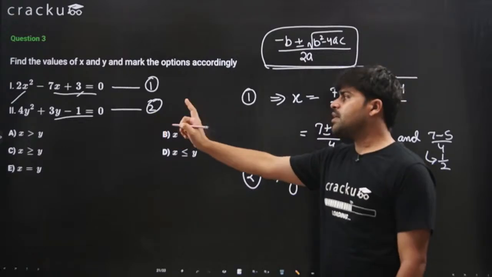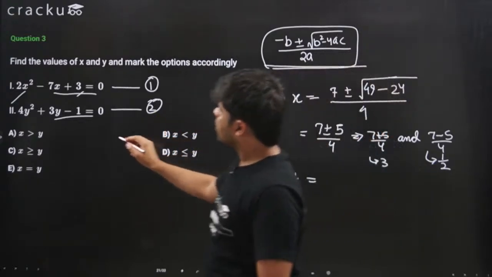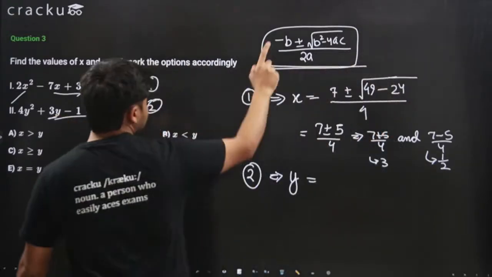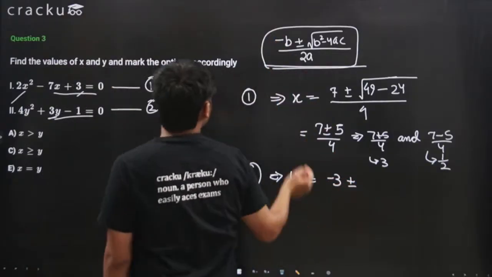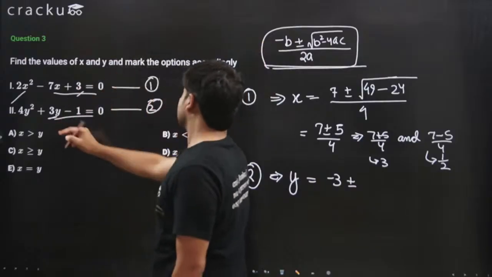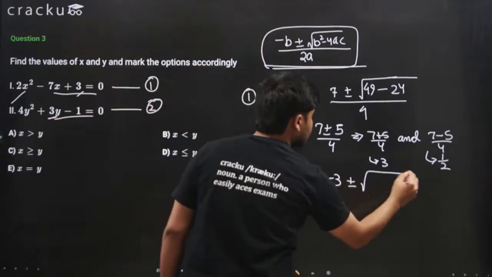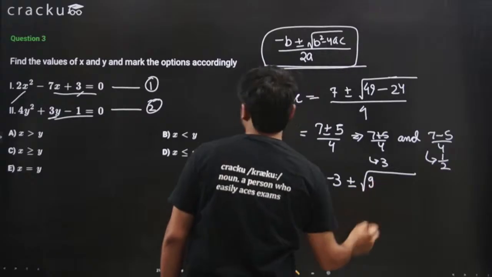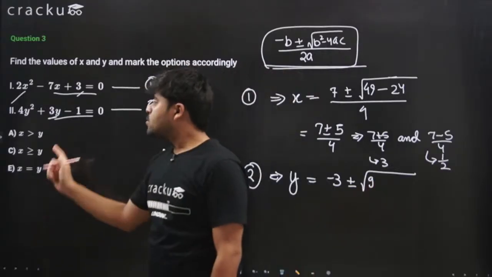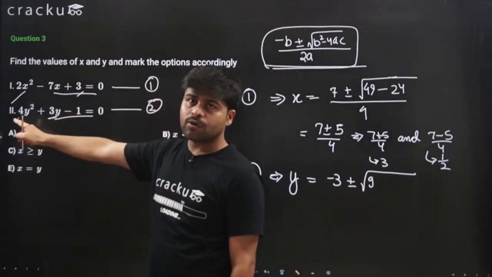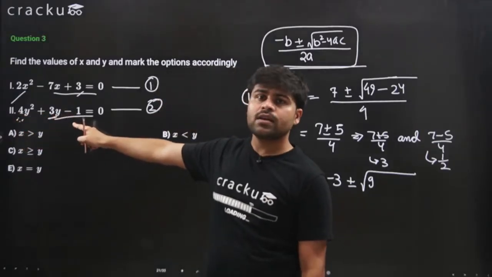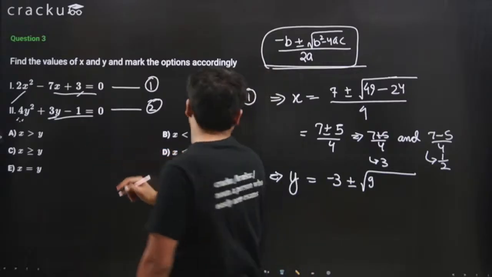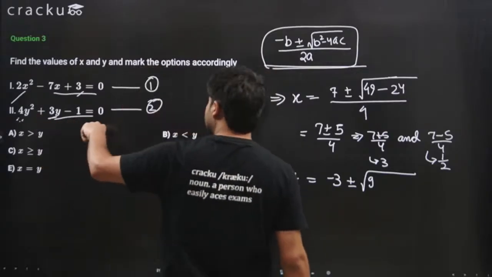Then the second one, this is y, not x, right? 4y squared plus 3y minus 1. Here we have b as 3 and we need minus b, so we'll put minus 3 plus minus. We need b squared, so this is the square root of 3 squared, which is 9, minus 4ac, so minus 4 times 4, which is minus 16, and minus 16 times minus 1 is plus 16.